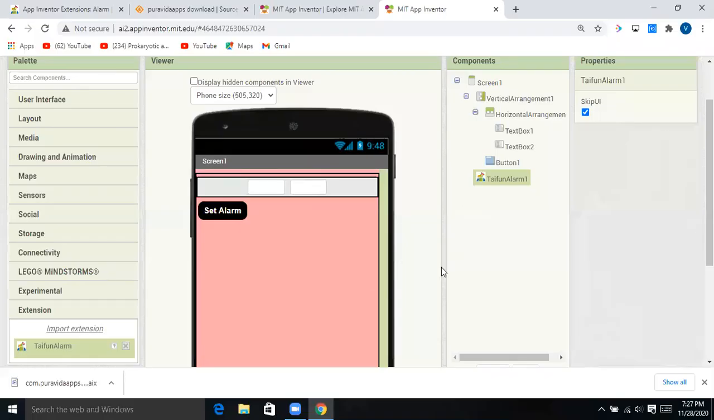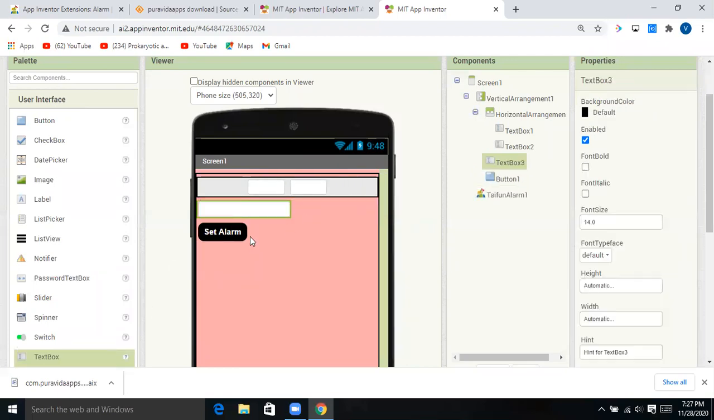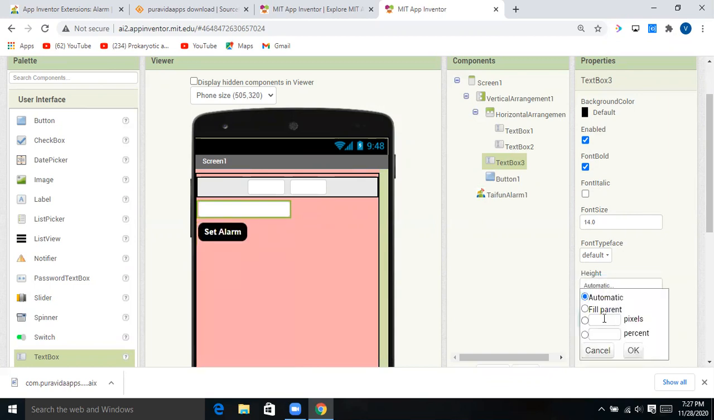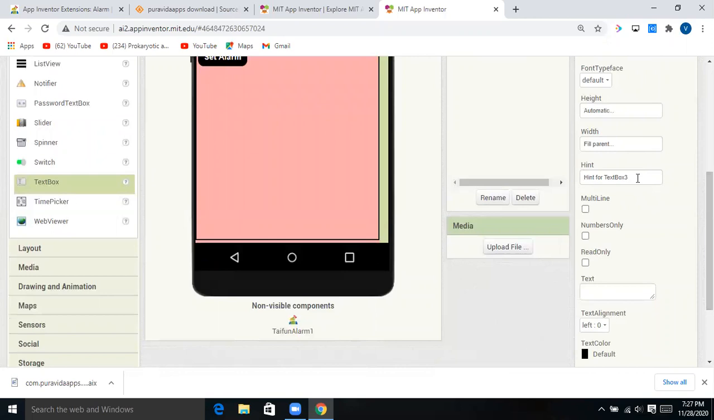Now guys, again come to design and come to this user interface, come to text box and drop one more text box here. Font bold, height fill parent. Oh no, we want no height, automatic only. Width as fill parent, like this. And the hint option right there.